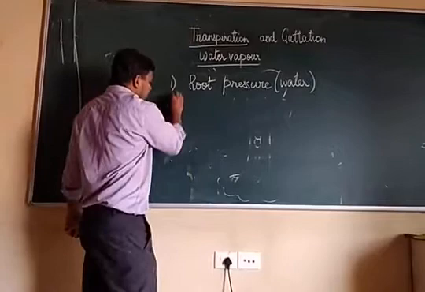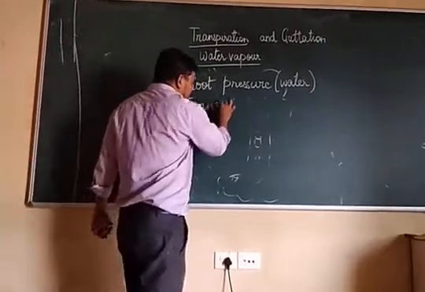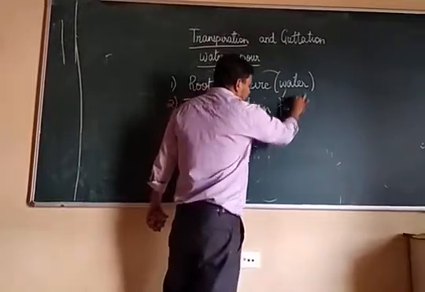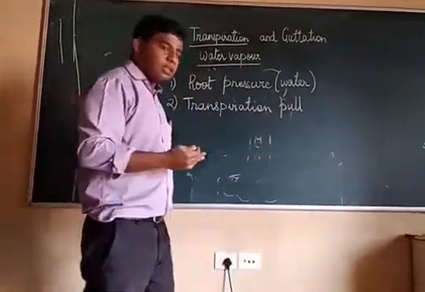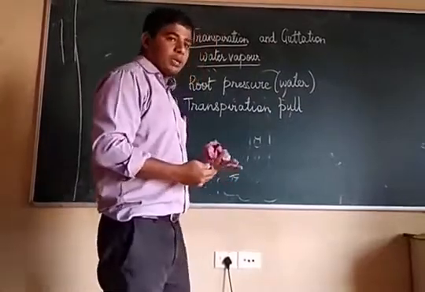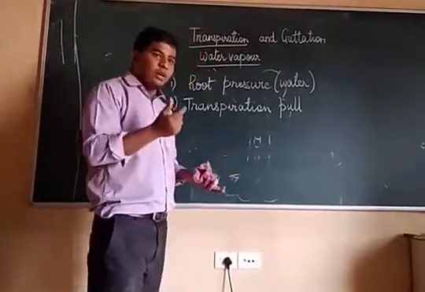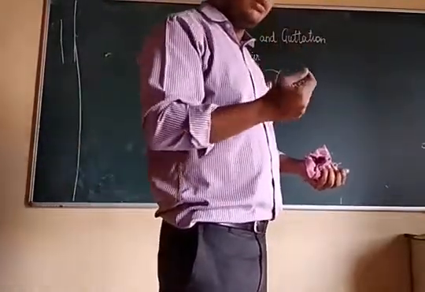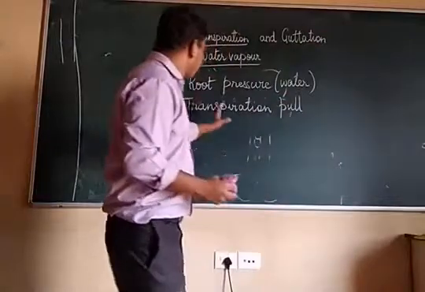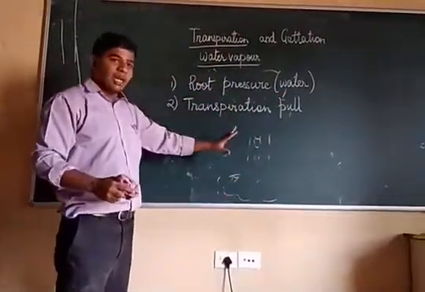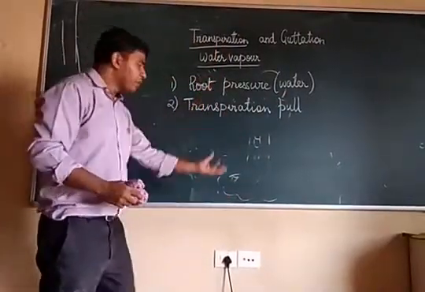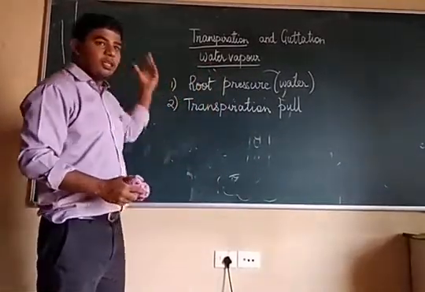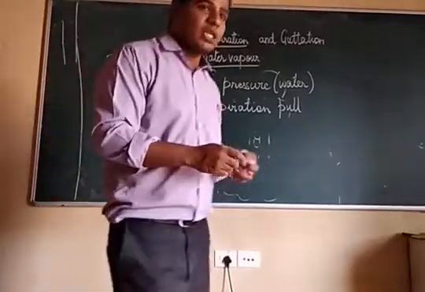And the second one is transpiration pull. When the water is lost, it tries to pull more water. It is like sucking a soft drink with a straw, you keep on taking in the soft drink. Same with the plant, the vessels which are xylem are like a pipe which keeps on absorbing the water. The water goes to the leaves and is lost in the form of water vapor. That is called transpiration.